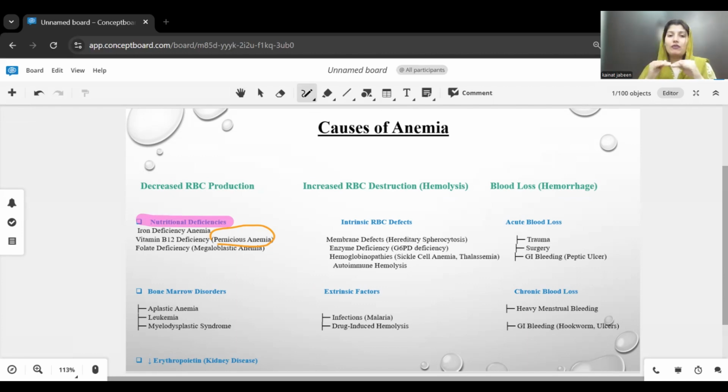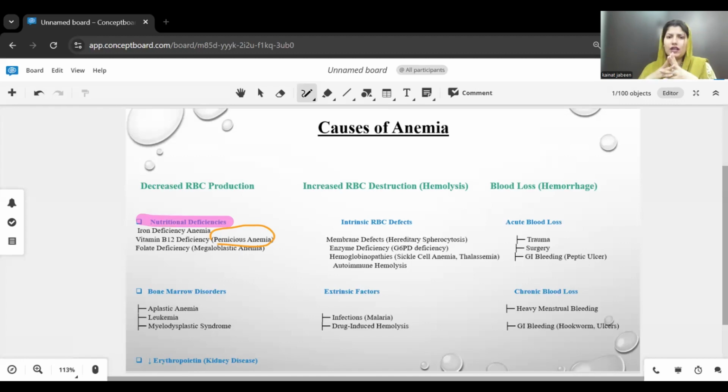If the level of vitamin B12 decreases, RBCs are not going to be produced properly. It can be caused by autoimmune destruction of your gastric parietal cells. If the gastric parietal cells are destroyed, vitamin B12 is not going to be absorbed because of the absence of the intrinsic factor that is produced by gastric parietal cells.